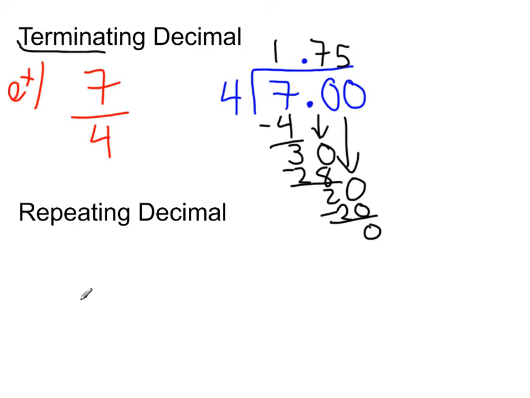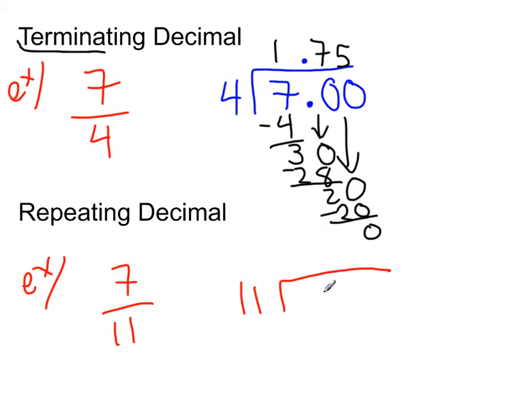Now if we wanted to get a little bit crazy, we could look at a repeating decimal. And one that we can look at is 7/11. Once more, it doesn't matter which number is bigger. It's whatever number's on the bottom tells us how to divide. 11 is dividing into 7. Add a decimal point.